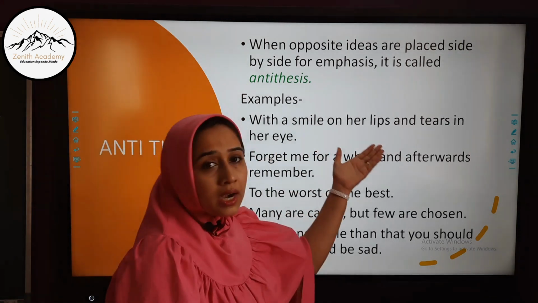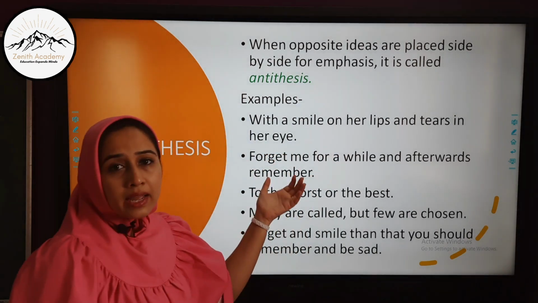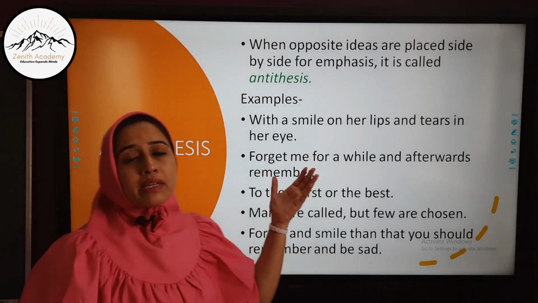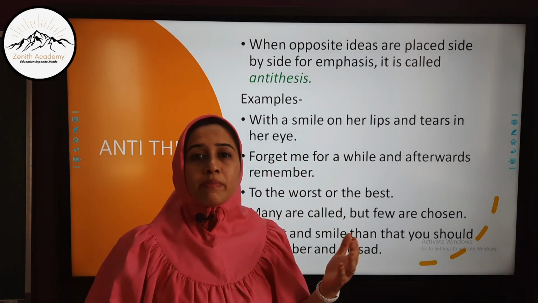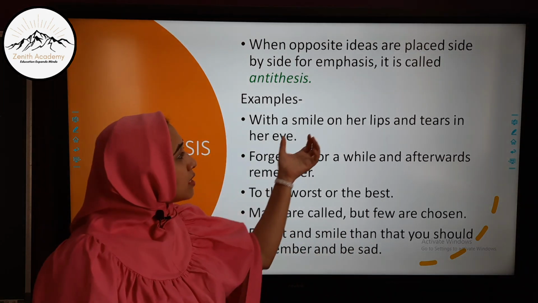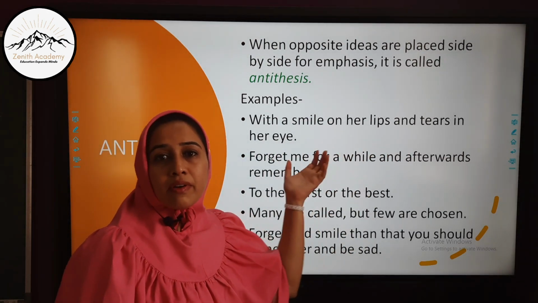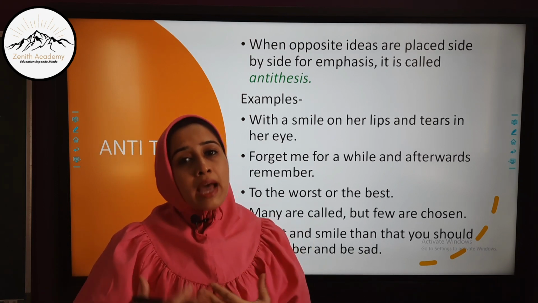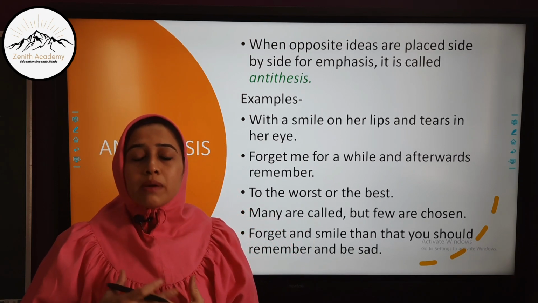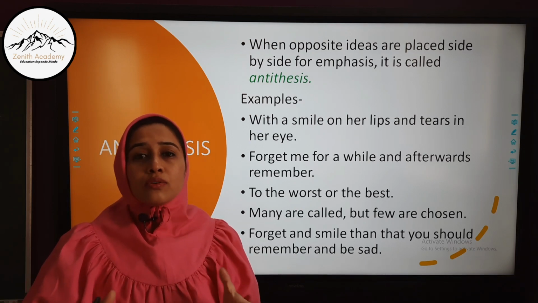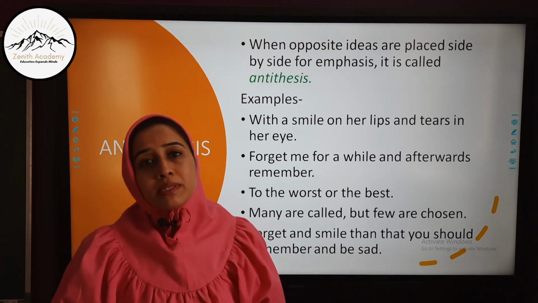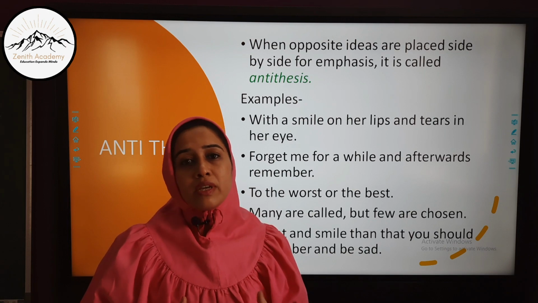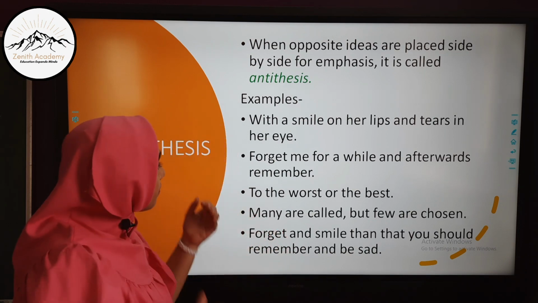With a smile on her lips and tears in her eye. Now this is described as a moment of happiness. Usually this happens with all of us. We have a smile on the lips and tear in our eye. So the contradictory ideas of having smile which shows happiness and tears that shows a bit of sadness, both these contradictory ideas are placed in the same sentence to create more effectiveness of the literature.